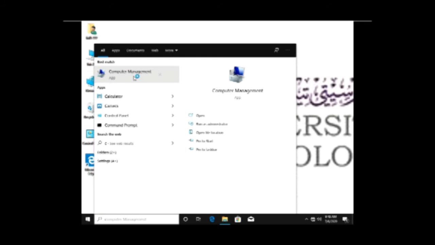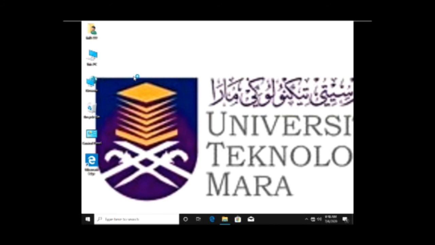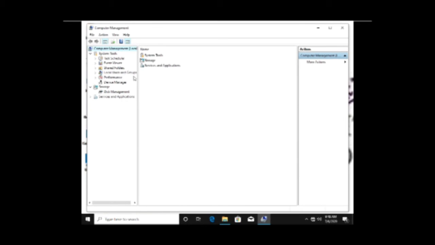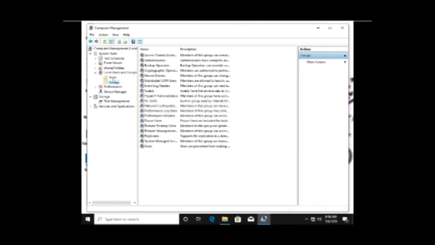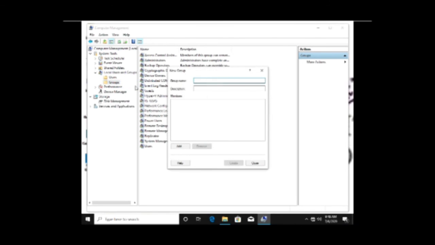On the left side, we have to click local users and groups, and choose groups. We right click and click on new group.